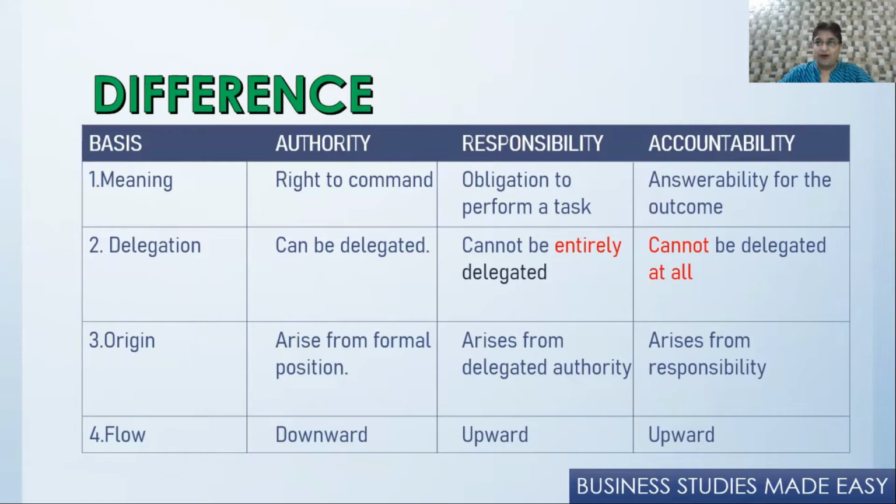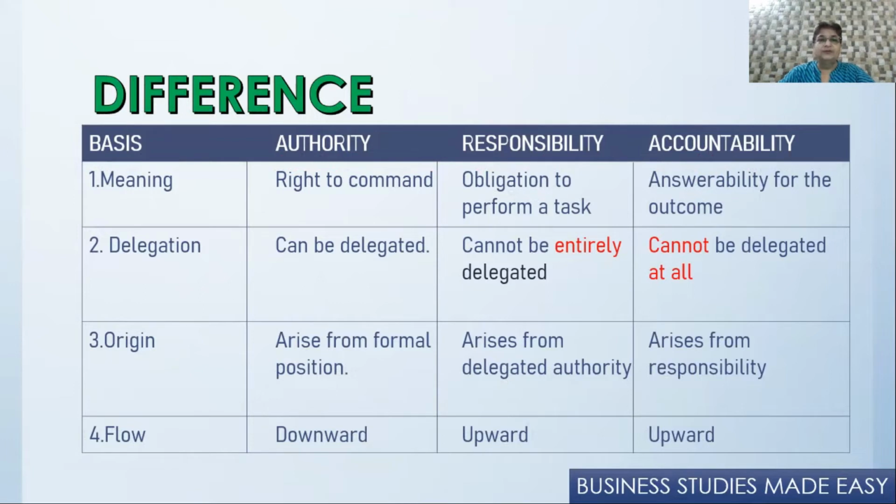Authority arises from the formal position that you're holding. So you have authority according to the position that you have. The higher the position, the more the authority. And responsibility arises out of the authority that has been passed on to you to do the work. And accountability arises out of responsibility.